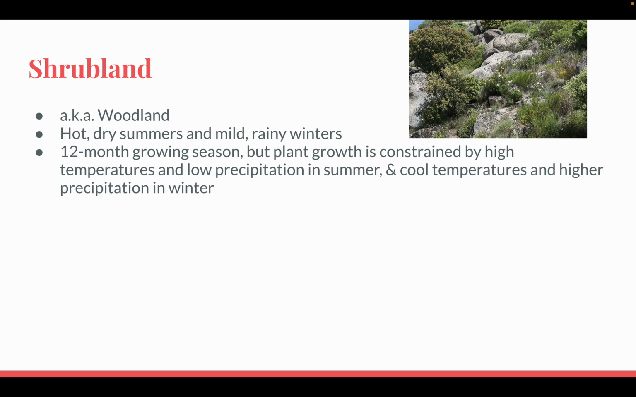Shrubland, also known as woodland. Hot, dry summers and mild, rainy winters. It has a 12-month growing season, but plant growth is constrained by high temperatures and low precipitation in the summer, and cool temperatures and higher precipitation in the winters. The hot, dry summer also favors wildfires.